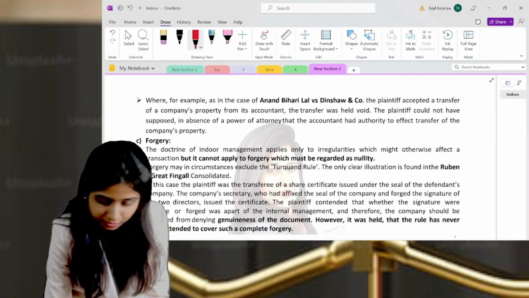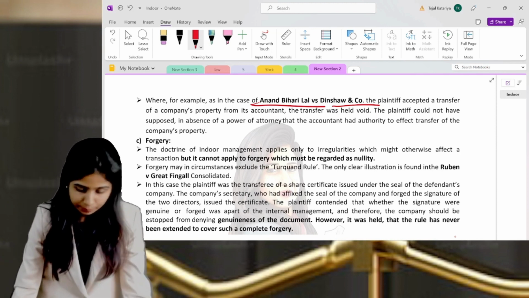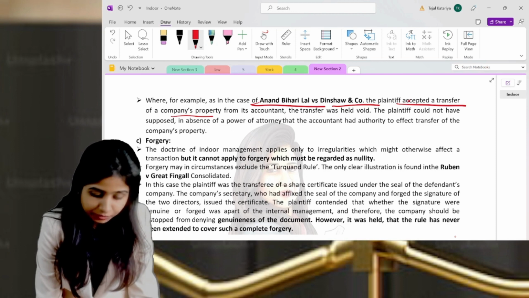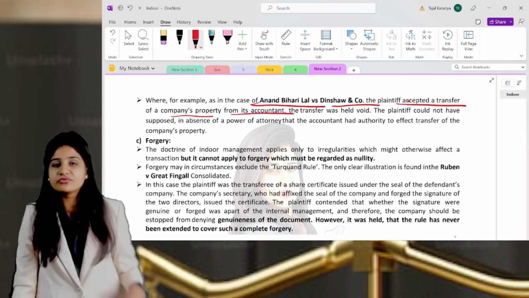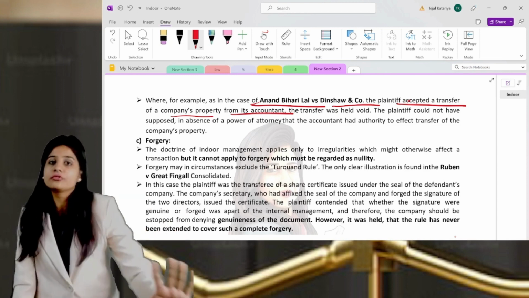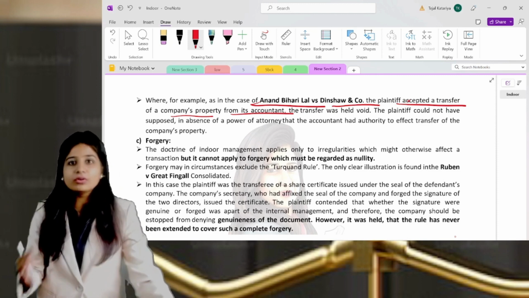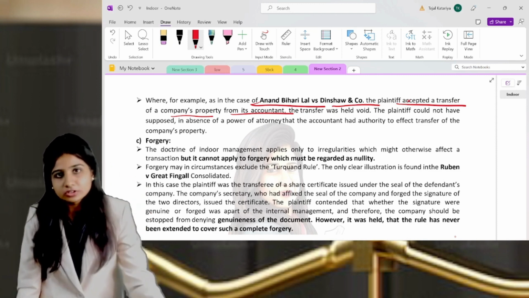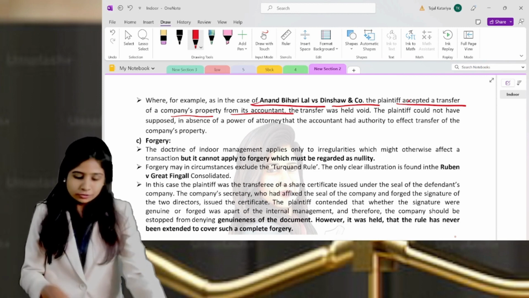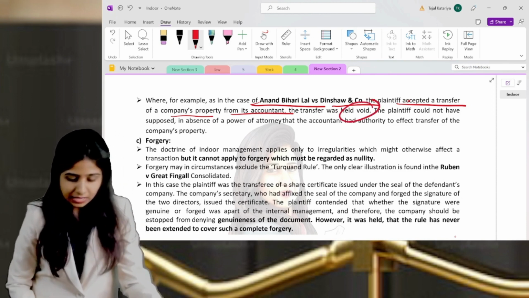In this, you should write the case law name of Anand Bihari Lal versus Tejal Company, where the plaintiff had accepted the transfer of the company's property from its accountant. This is very basic, that no accountant will get authority to sell the assets of the company. But if the accountant is selling, you have to have some kind of suspicion about that person, how can he sell the company's property even though he's just an accountant. So that's why the contract was straight away void. This is what happened in this case.